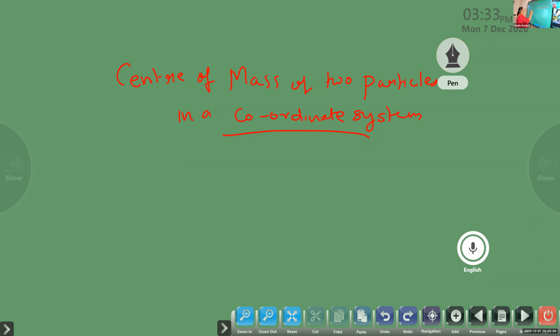Okay, we can just represent how they are lying. Just imagine it is representing in a graphical method. Y is here and x-axis here. And we have two particles. The first particle has mass m1 and from the center it is at x1.